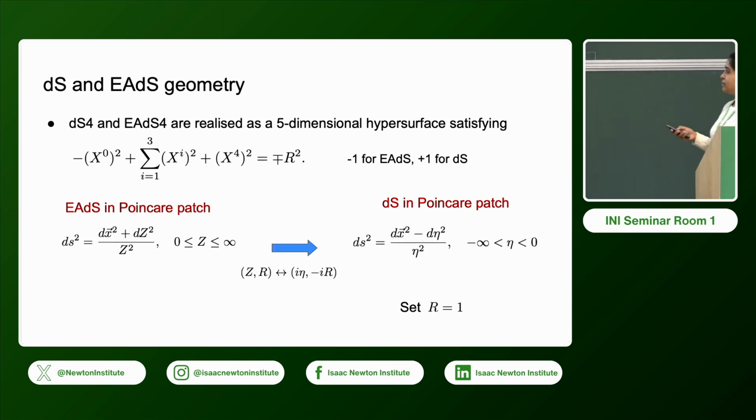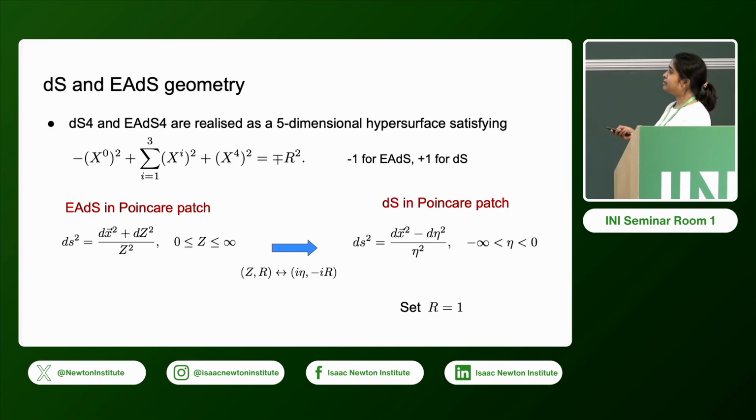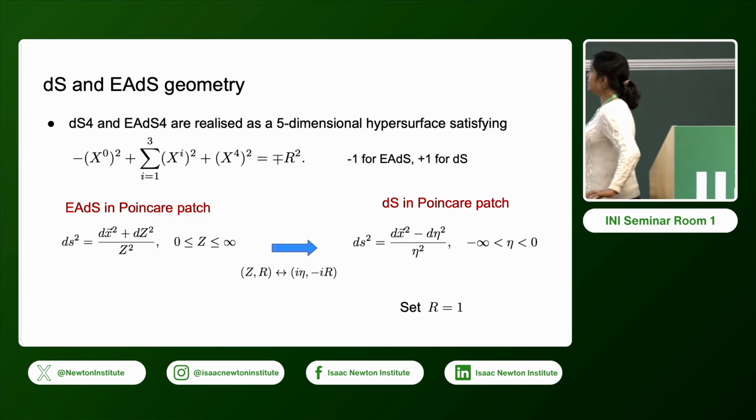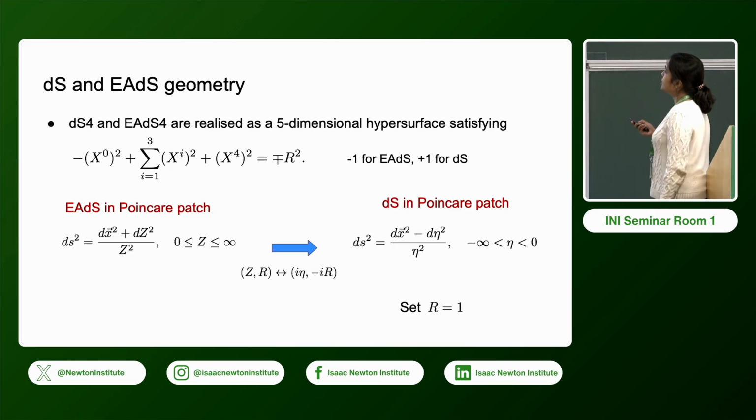Now in terms of the metric, this is the metric in Euclidean AdS in Poincare patch. Z is a bulk direction which runs from 0 to infinity. X vector is the boundary direction. And this is the de Sitter version in Poincare patch, where eta runs from minus infinity to 0.